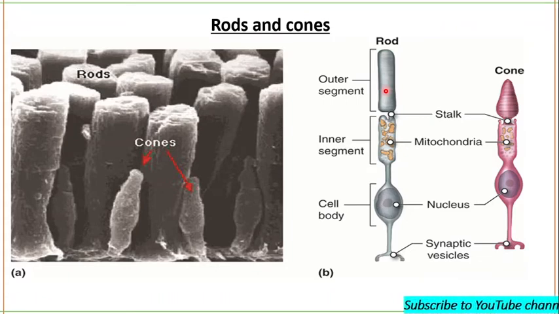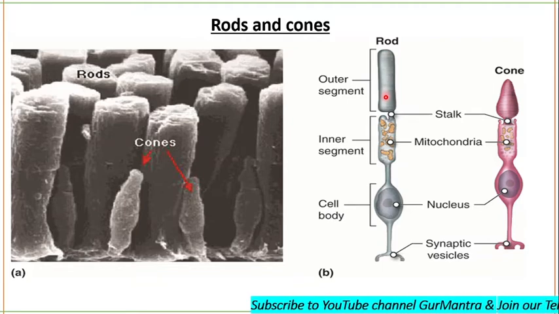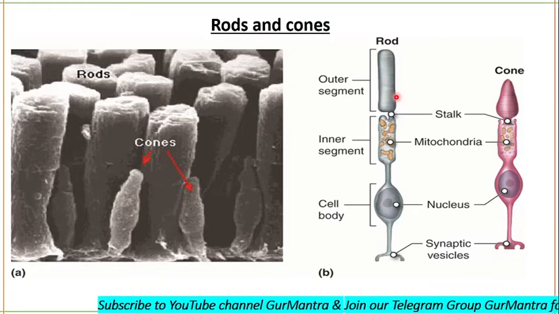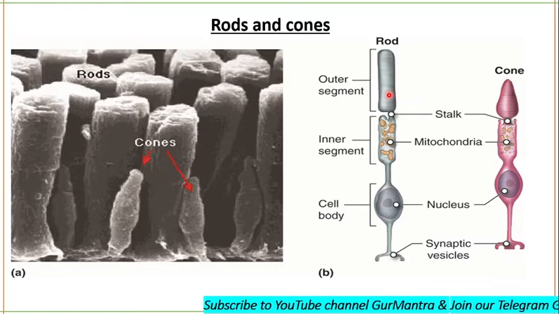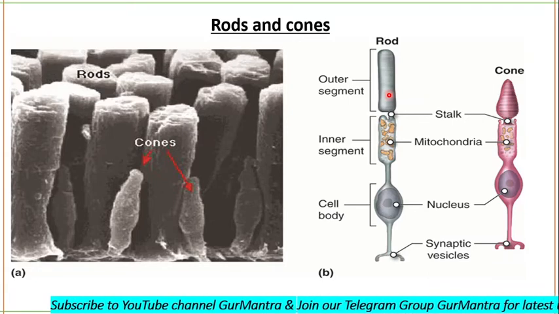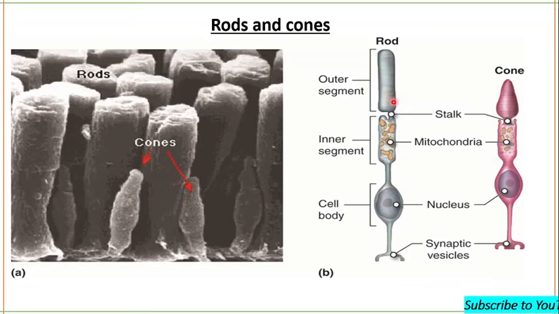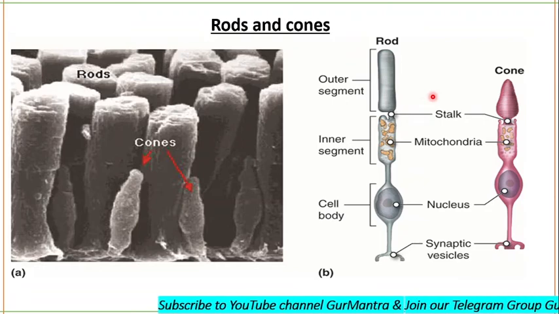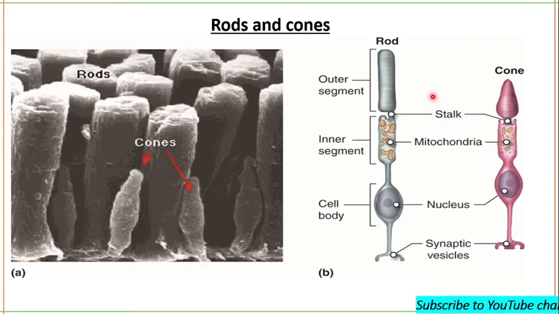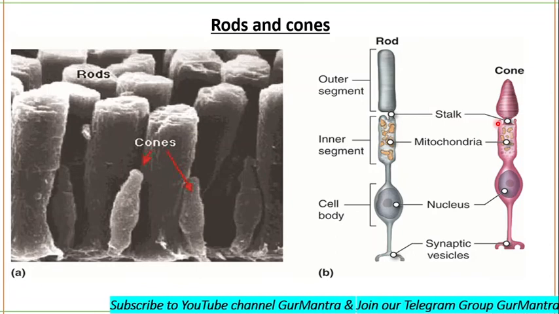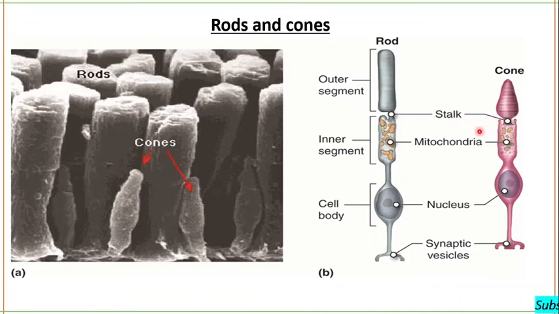The photopigment in the rod is rhodopsin, and rhodopsin is composed of retinal plus opsin. Retinal is the aldehyde of vitamin A, and opsin is a transmembrane protein. Opsin is actually a member of the GPCR family, the G protein coupled receptors. Retinal is the light-absorbing part of the photopigment. In cones, there are three types of opsins that combine with retinal to form pigments called photopsins, like iodopsin. These opsins are present in the cones, but there is only one type of opsin in the rods. Do you understand?